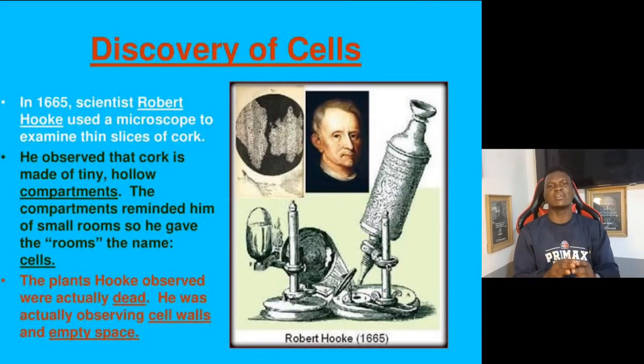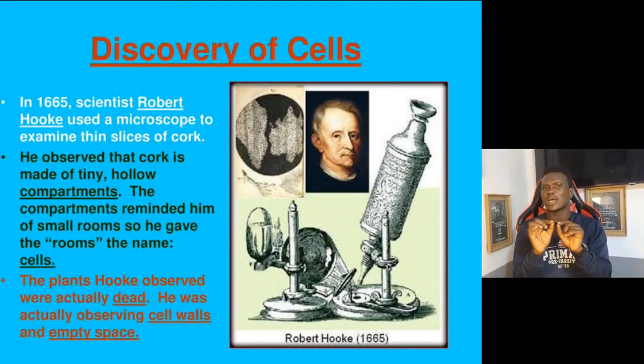Now, how did we come about these theories? It dates back to the discovery of the microscope. When the microscope was discovered, several scientists were able to do a lot of work on living organisms. I'm just going to summarize the work of these scientists that is important for the purpose of your exam. So in 1665, the first scientist that discovered the cell was Robert Hooke, and he observed a dead